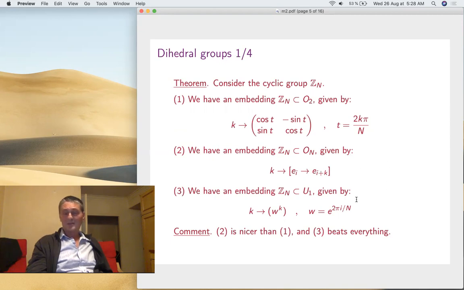So this was orthogonal. Now, if you look at unitary matrices, you can embed them into U1 because any k corresponds to this power. You take the root of unity of order n, and then its powers give the cyclic group. So you see, in complex, the formula is extremely simple and the representation is one-dimensional. So this beats everything. So you see, all this is subjective somehow. In the real case, here the dimension is smaller, but this one is better. Complex beats real. I mean, it's not very clear. Anyway, so that's about the cyclic group.